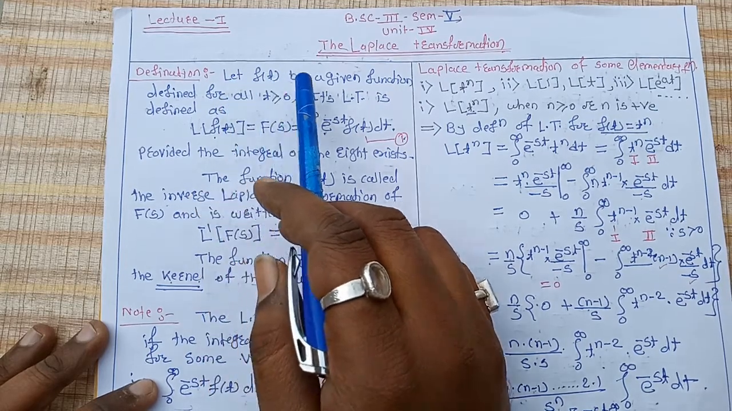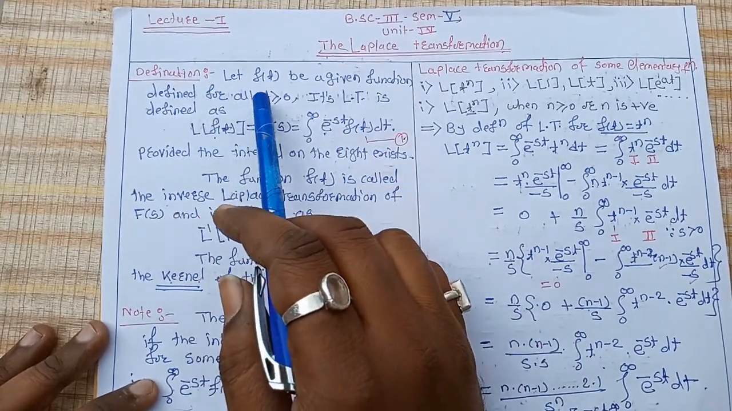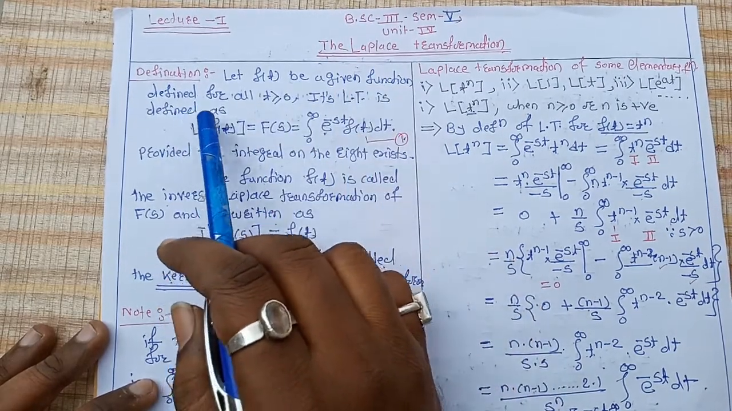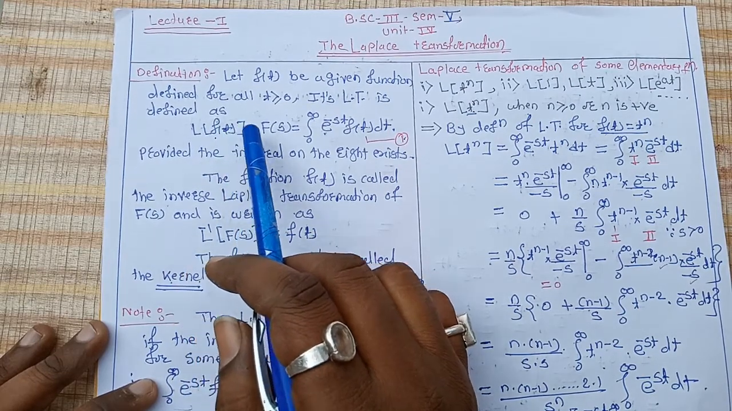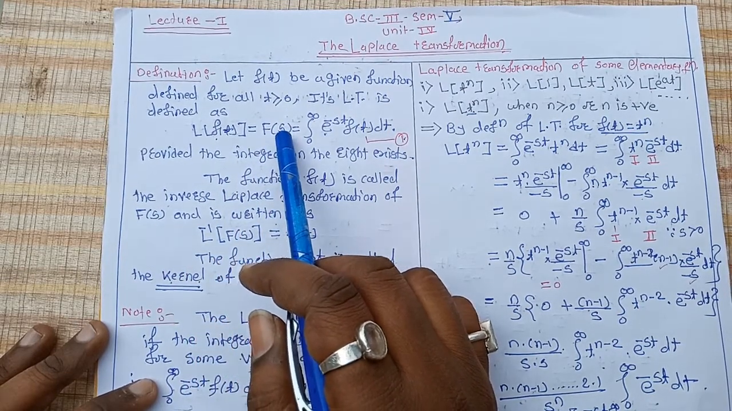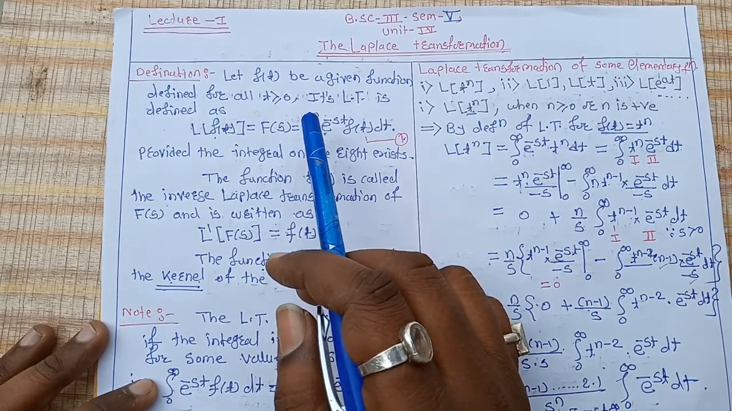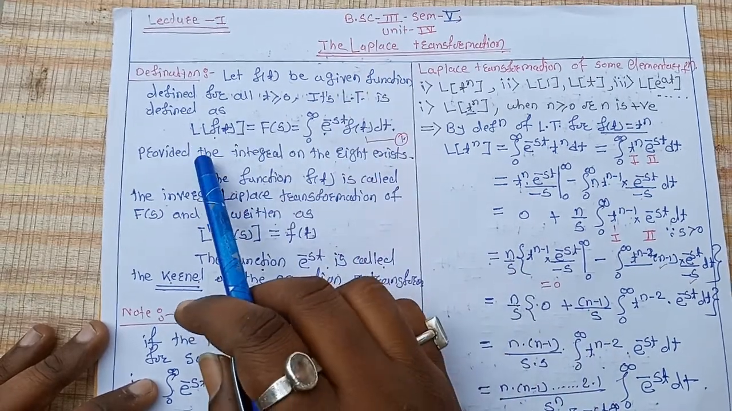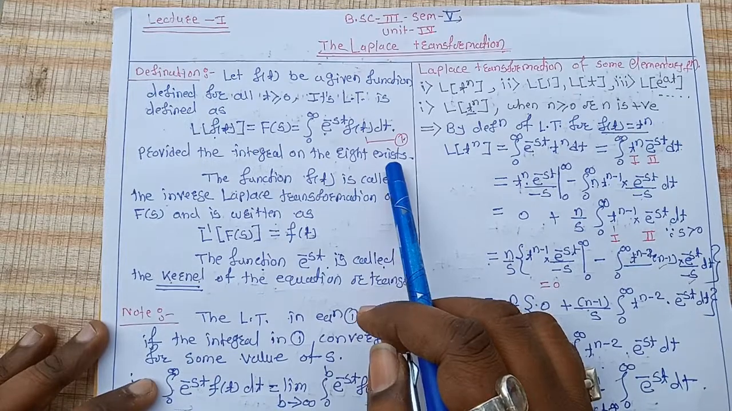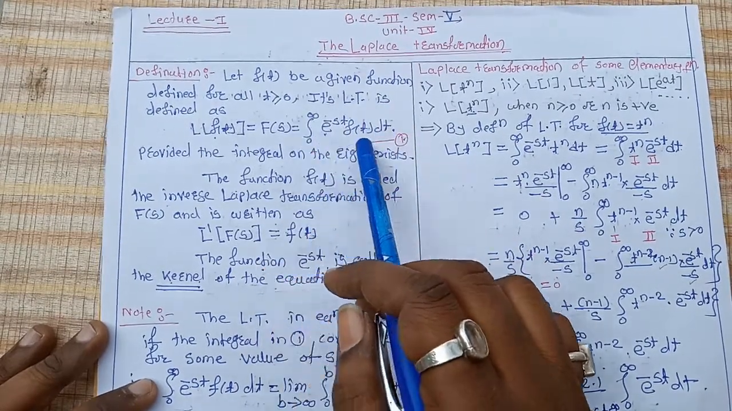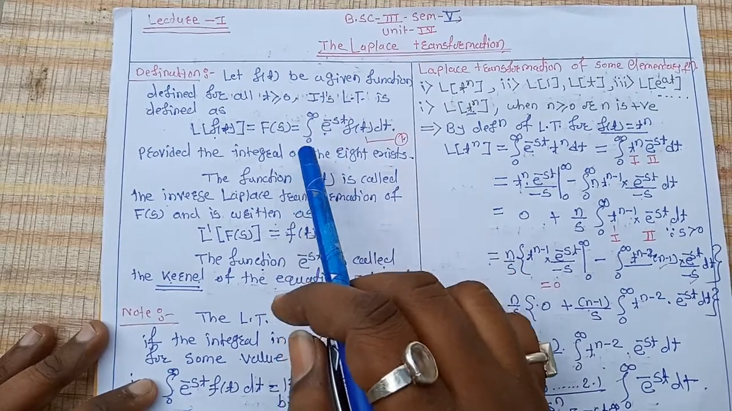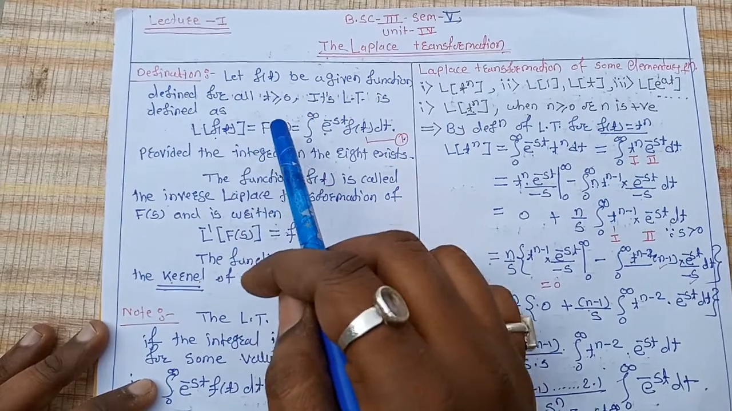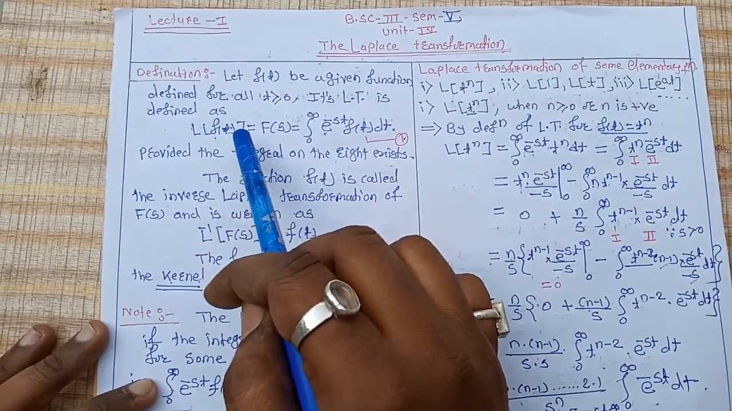That means, let f(t) be a given function defined for all t greater than or equal to 0. Its Laplace transformation is defined as L{f(t)} = F(s) = integral from 0 to infinity of e^(-st) f(t) dt, provided the integral on the right side exists. That means this integration exists. If it does not exist, then you cannot define the Laplace transformation of the given function f(t).